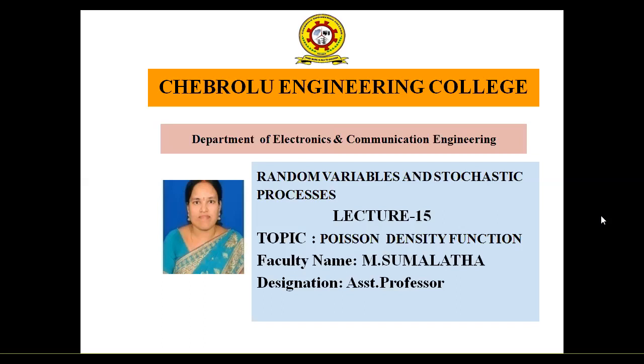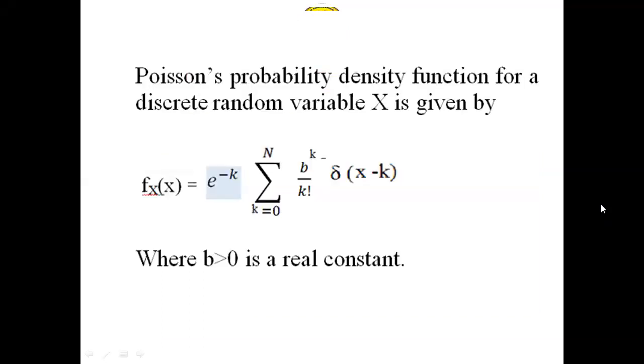The binomial density function is used for experiments having two outcomes. If we use the same experiment repeatedly, then we use the binomial density and distribution function. That binomial density function belongs to a discrete random variable, and in it we take experiments having two outcomes only. Now in this lecture, I am explaining the Poisson's density function.